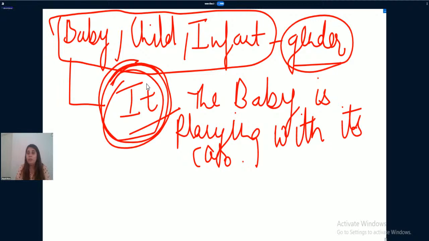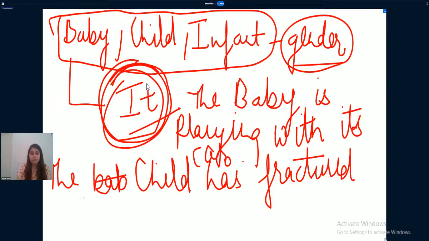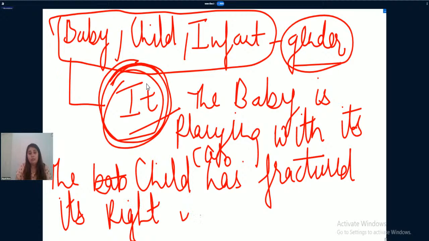No. We do not know the gender in this. Or we can say the baby, or instead we should use child in this sentence, although there is no difference.